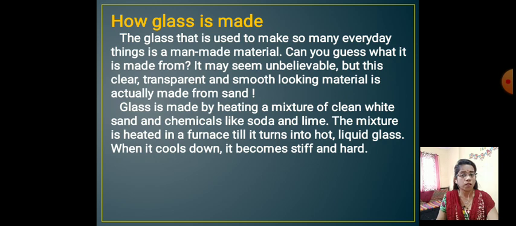Furnace means what? An enclosed thing in which material can be heated to a very high temperature. It means for the glass, what things do we have to use? First one, white clear sand, then soda and lime, and their mixture is heated in a furnace.